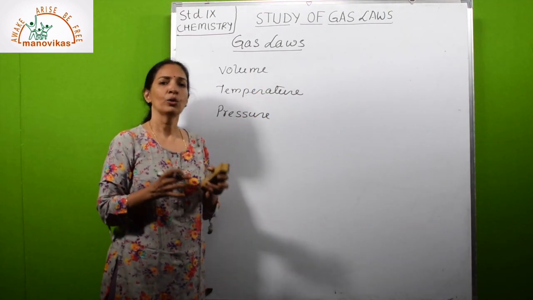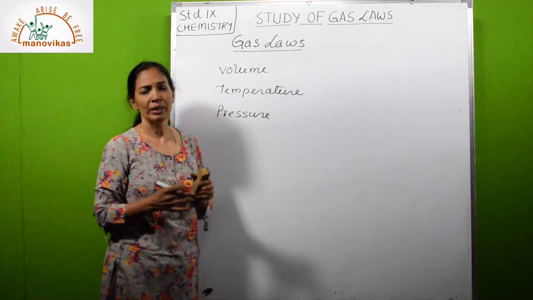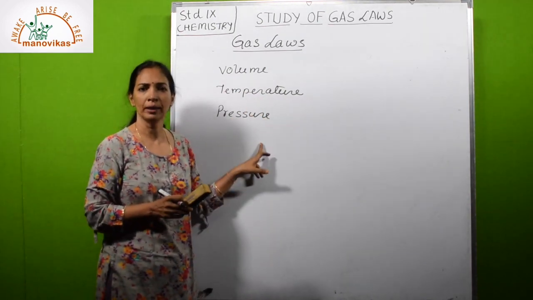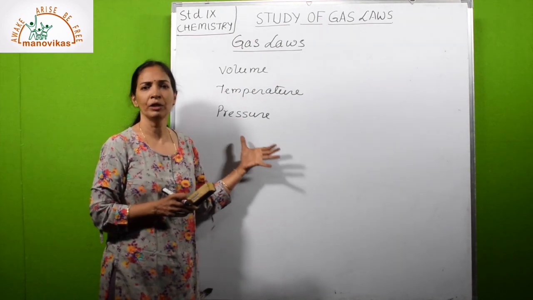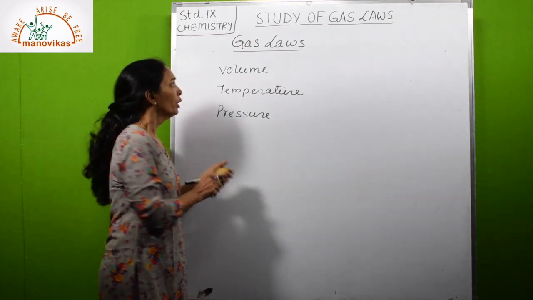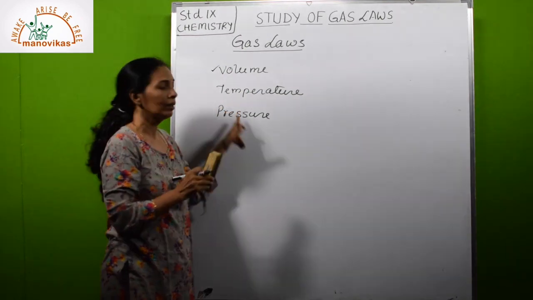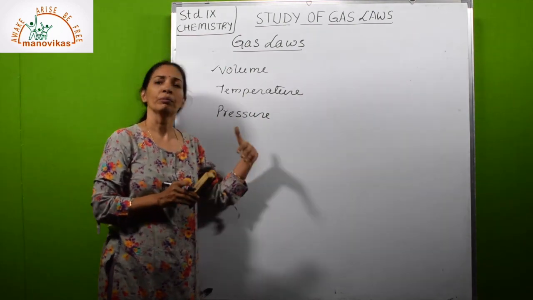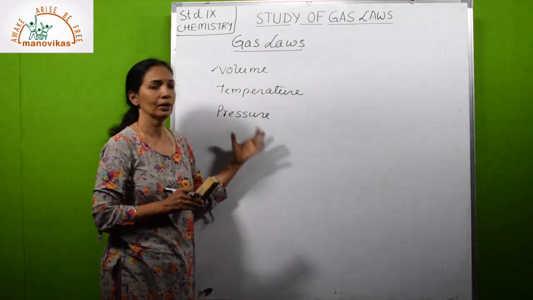Gas laws are rules which are obeyed by gases when subjected to change in these variables, or one of the variables. So gas laws are an analysis of the behavior of gases. If any one of these variables is changed, it will affect the other two variables also. The other two may decrease or increase, but there will be some change.